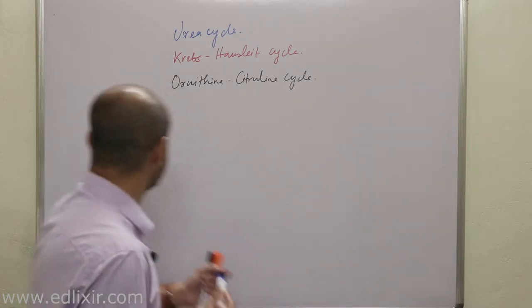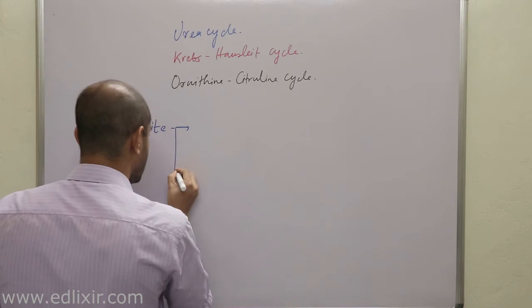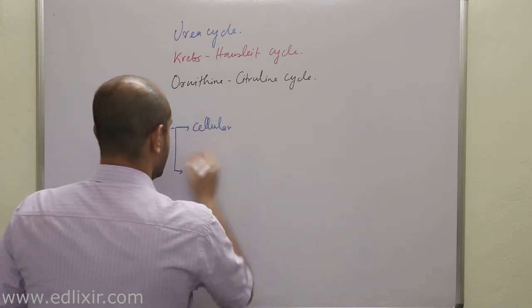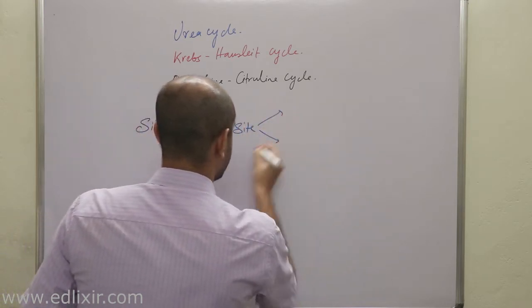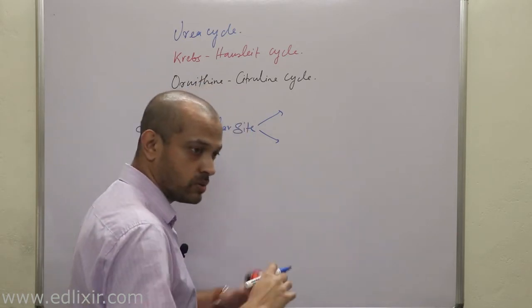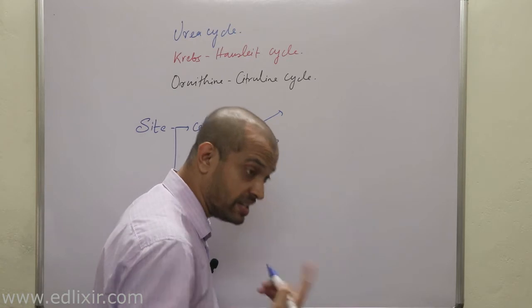Clear? Now listen, the site we will divide into two categories, that is cellular site. Actually urea cycle takes place in two places simultaneously.